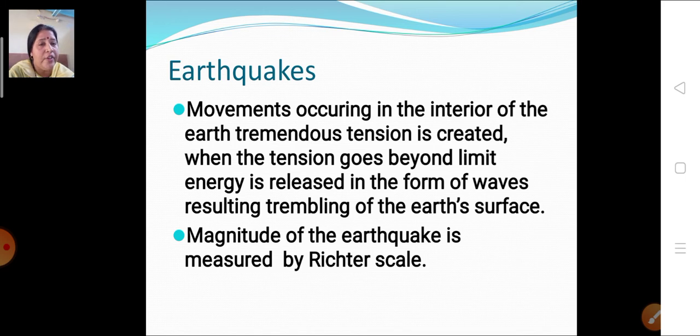Because of these waves which are released, what happens? The trembling of the ground starts, and the result is trembling of the earth's surface. The magnitude of the earthquake is measured by an instrument called the Richter scale. How much magnitude, how much range of the earthquake is there? That is measured with the help of the instrument called the Richter scale.